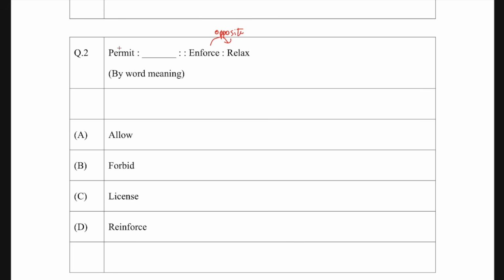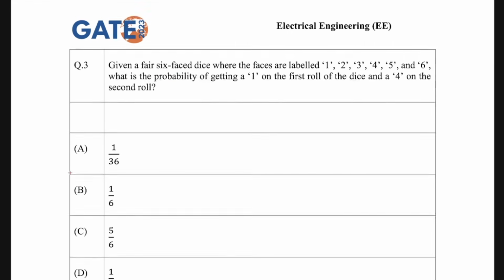The only word which is opposite of permit is forbid. Okay, so you just have to look for the word which has the opposite meaning. So that's how this question will be done. Let's take the next question.